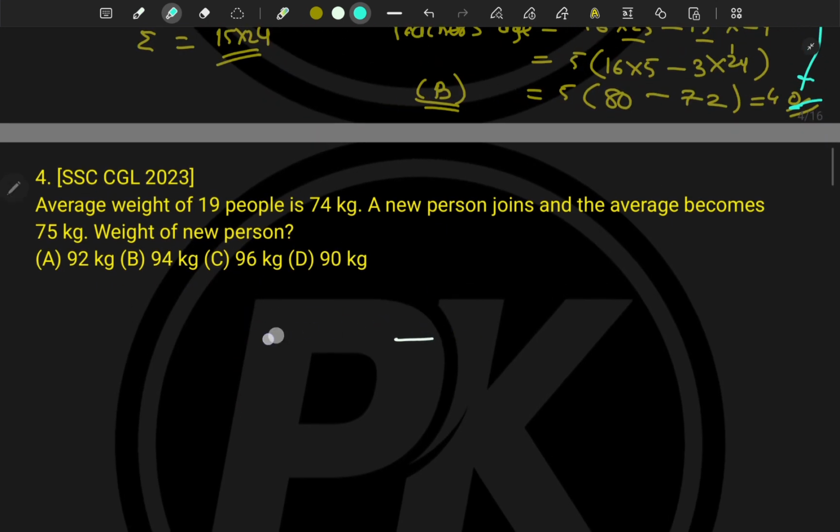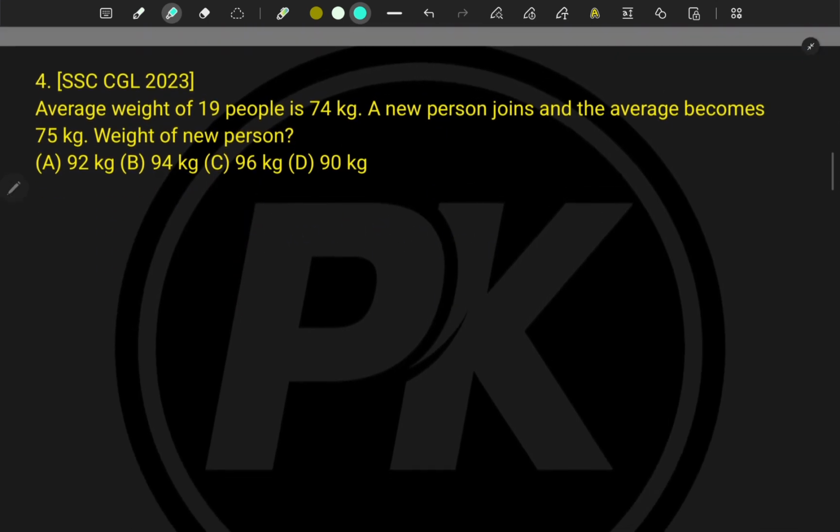Okay, here I already explained it for the other batch, but let's see how much time it will take. The average weight of 19 people, right? Here 19 people, it was 74 kg. A new person joins and the average becomes 75 kg. Here 1 kg is added, right? Now tell me what will be the weight of the new person.